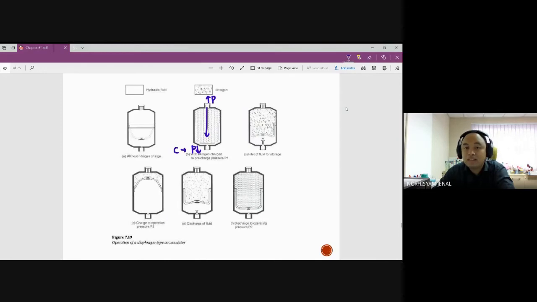Next, if you have high pressure in the circuit, the pressure from the hydraulic fluid is higher than the pressure from the nitrogen. So what will happen? It will start to push the diaphragm up until the maximum point, so this will now be filled with hydraulic fluid.